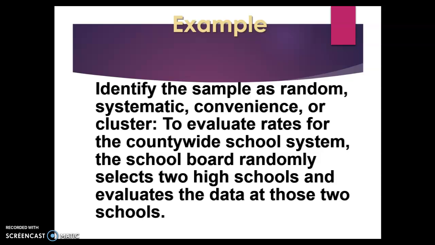To evaluate rates for the county-wide school system, the school board randomly selects 2 high schools and evaluates the data at those 2 schools. Now, don't be fooled by the word random, because yes, they are chosen randomly, but within the schools, the students are not chosen randomly. Those schools represent just a cluster of the data, cluster, for example, of the county. So that is going to be cluster sampling.